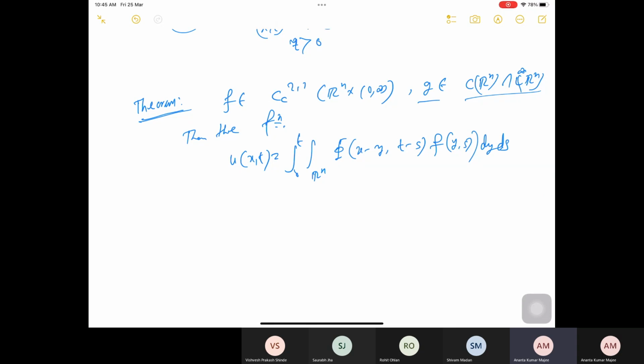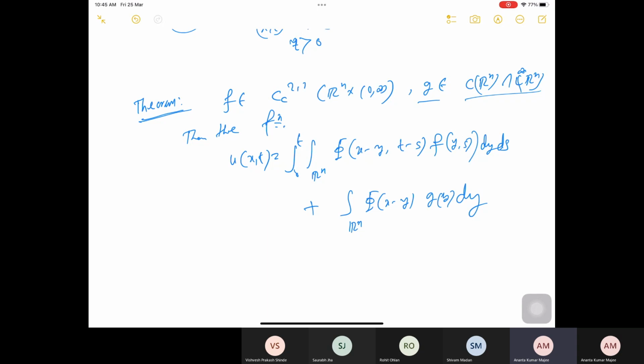Now if I do this, it says that it satisfies your homogeneous equation with zero initial value. But if I consider the initial condition to be g, then I need one more term, the integral over Rn of phi(x minus y, t) g(y) dy, because I know that this also satisfies your heat equation. So overall it satisfies your heat equation.